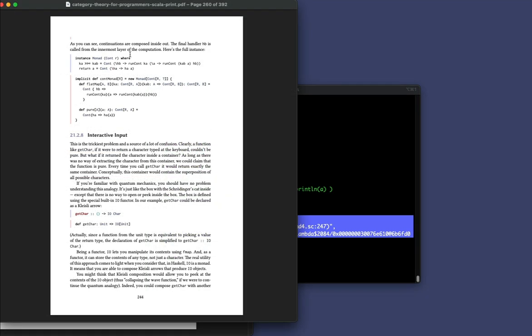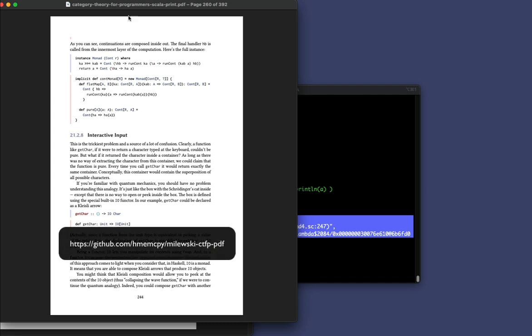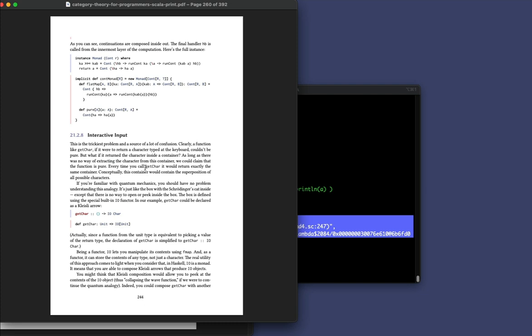And now what I want to do is go back to this other book. And again, this one is called Category Theory for Programmers, and this is the Scala edition. And I should mention that this PDF is freely available on the internet. And if you come down here, this is page 244. And there's a very interesting discussion that starts right here. So I'll unhighlight this, but I want to let you know that this is the interesting part of this discussion right here.